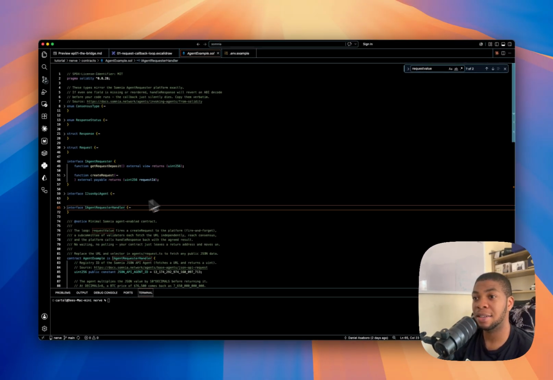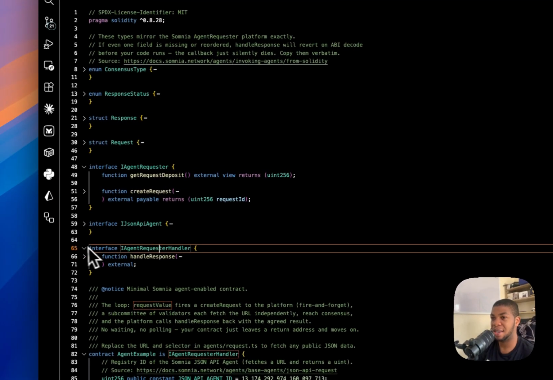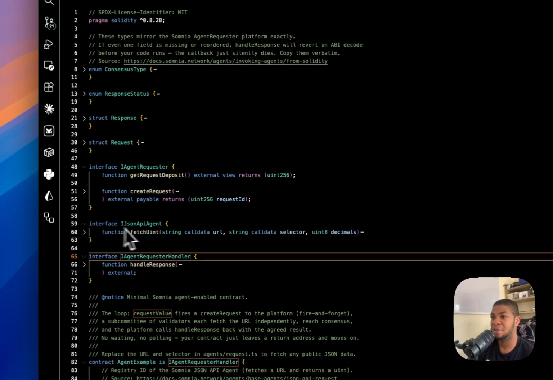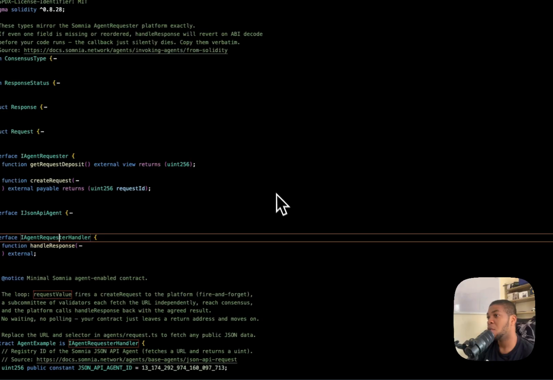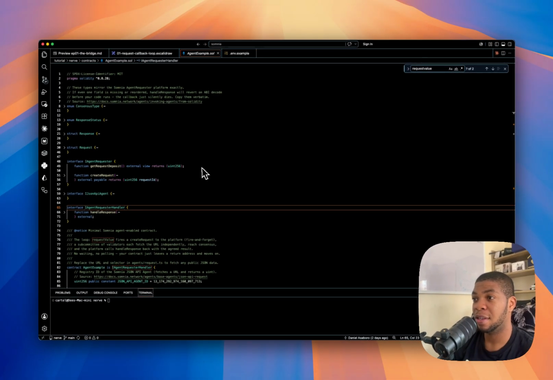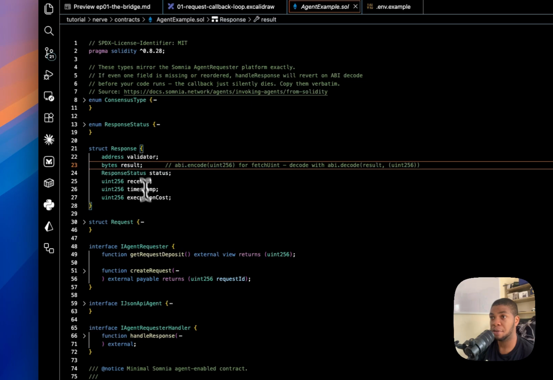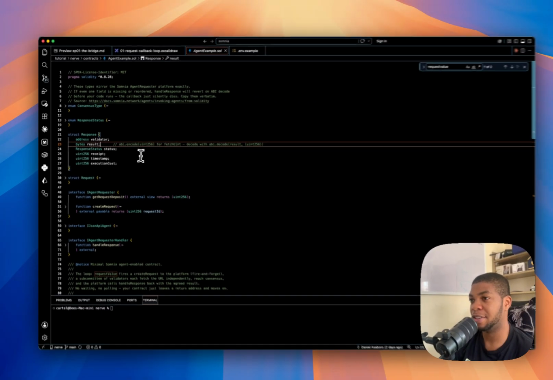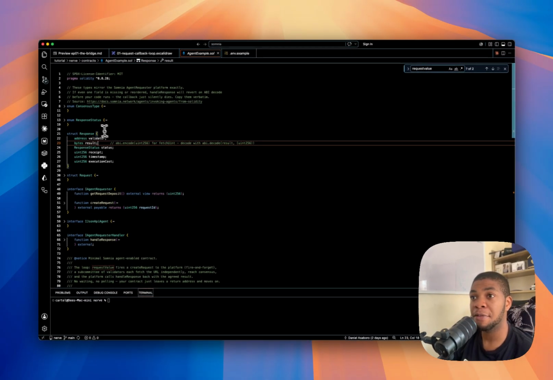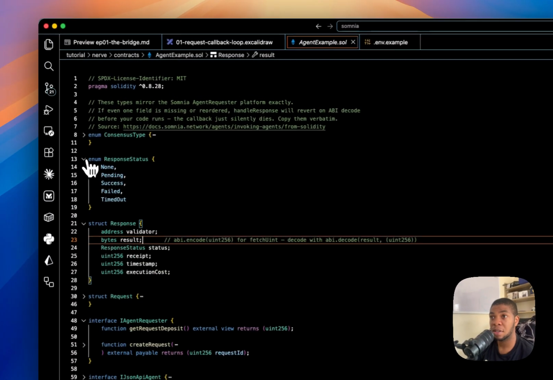One thing to internalize about these types is that they are not just suggestions. I'm going to expand into this, and you see handle response on it. If you miss it, the platform encodes the answer with these exact structs: the 6-field response, you can see 1, 2, 3, 4, 5, 6, and the 5-value response status, non-pending.